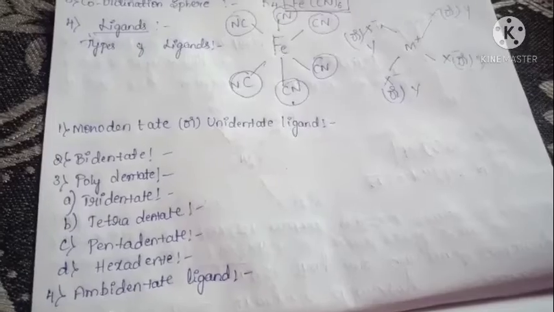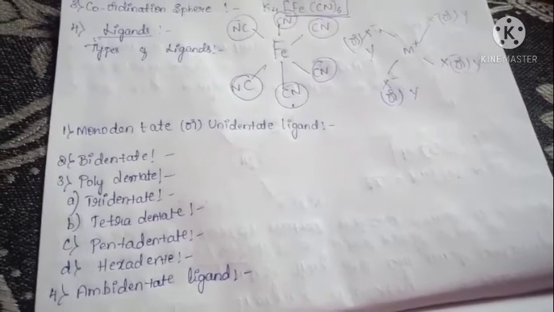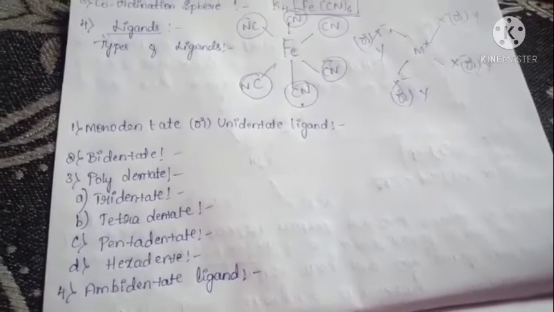It means it donates only one pair of electrons. That is called a monodentate ligand.